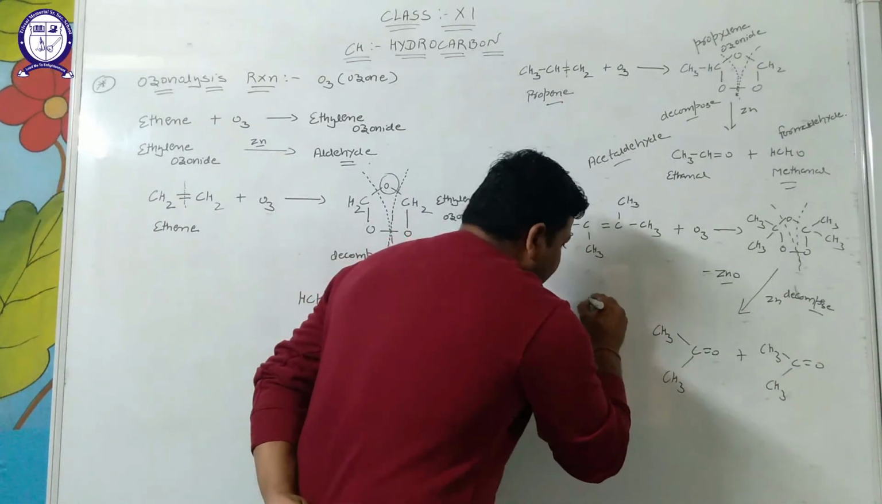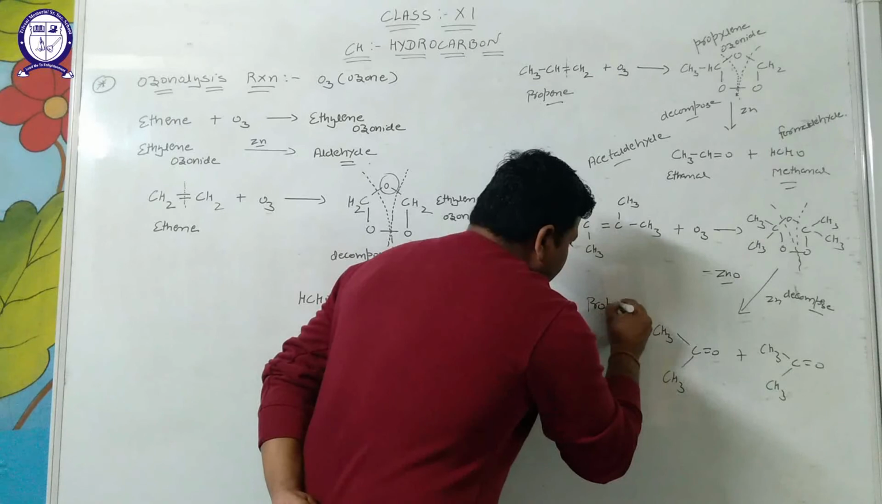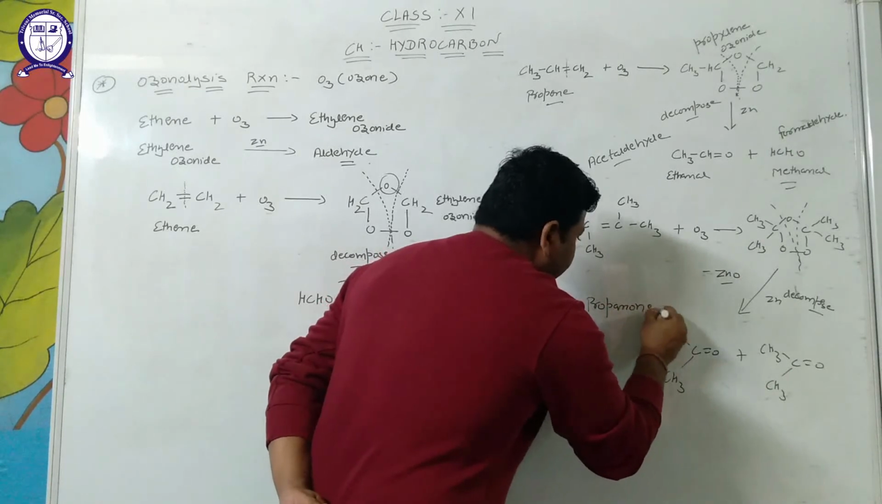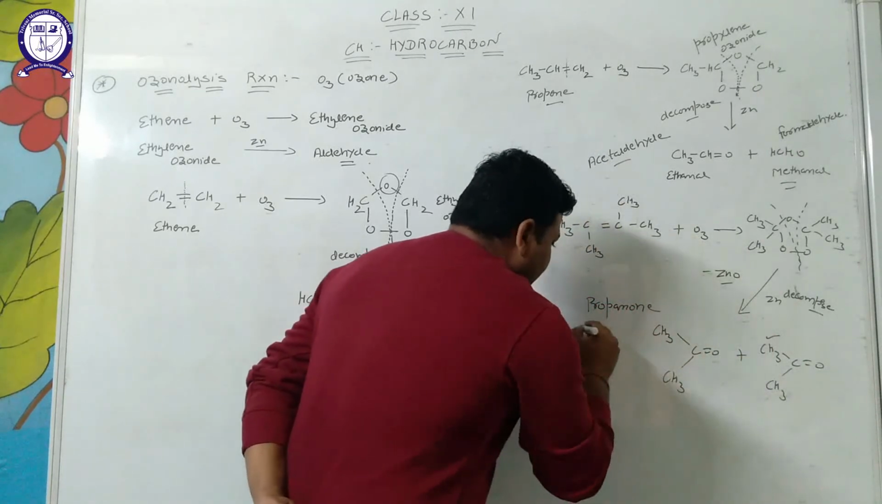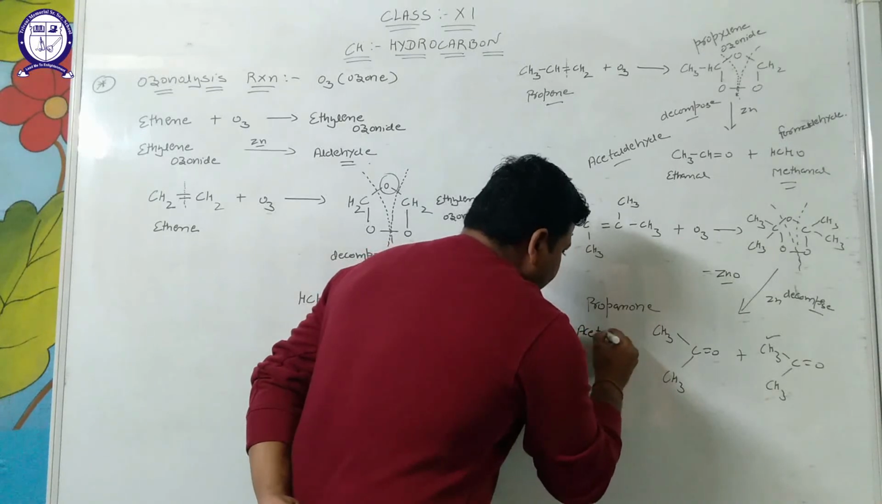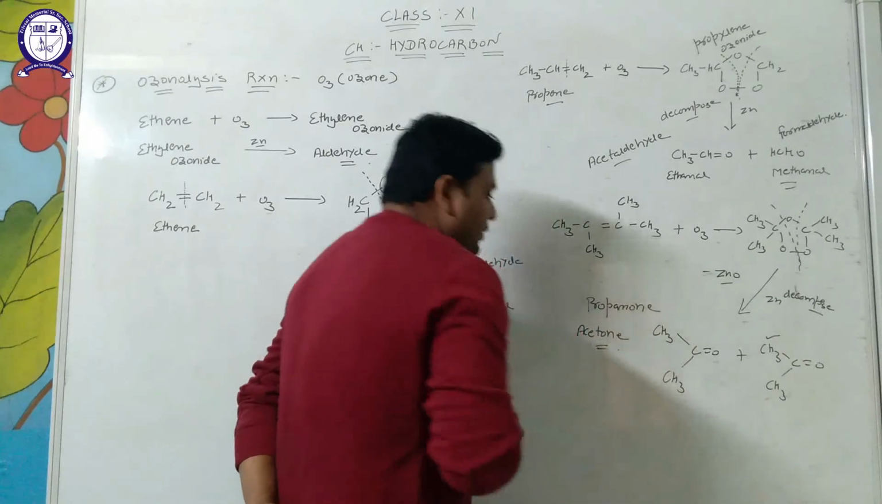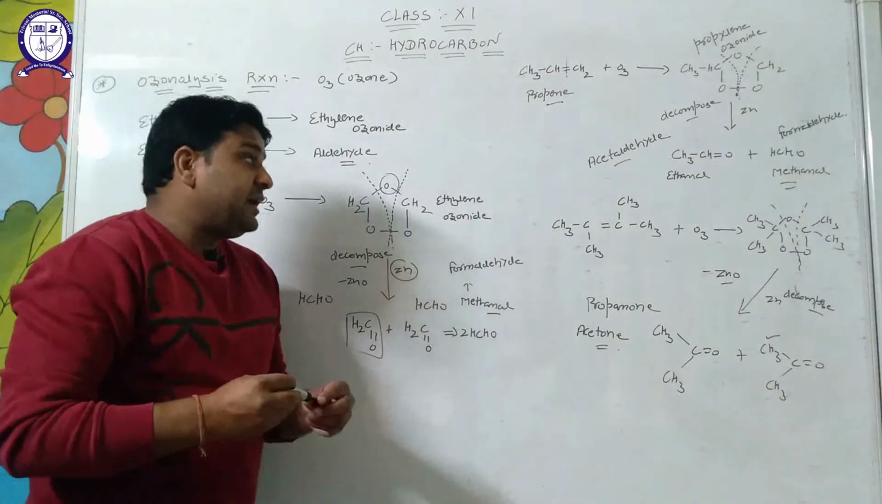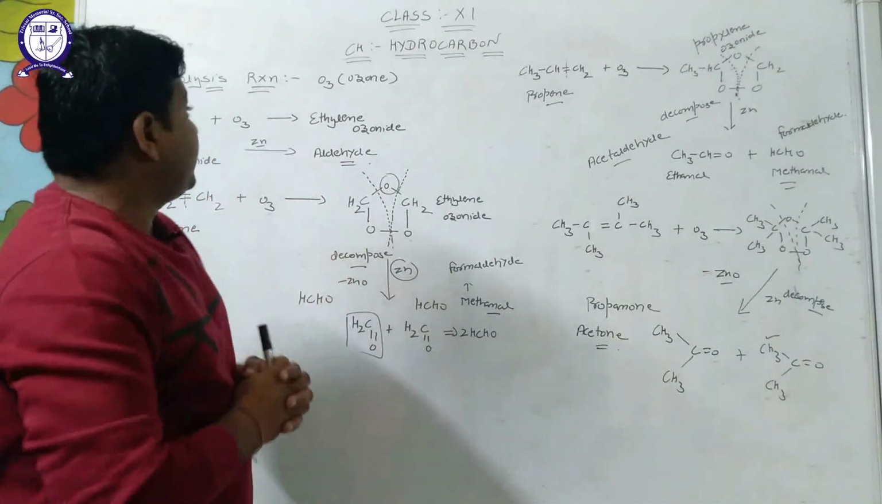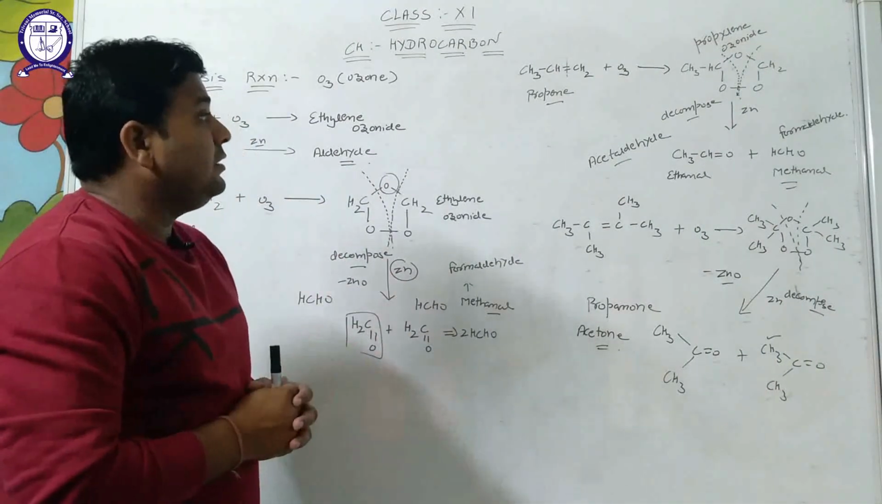This ketone is known as propanone, and its common name is acetone. Clear? Student, these are the chemical properties of alkene.